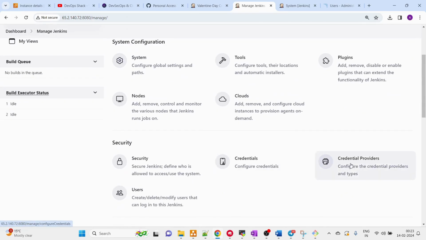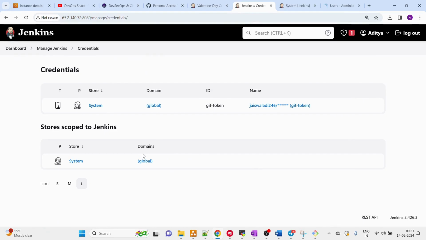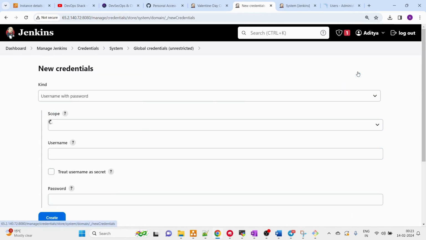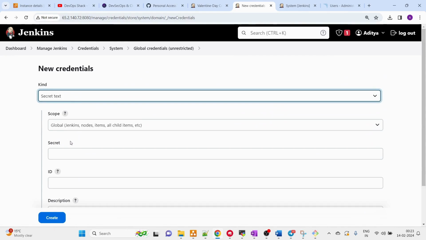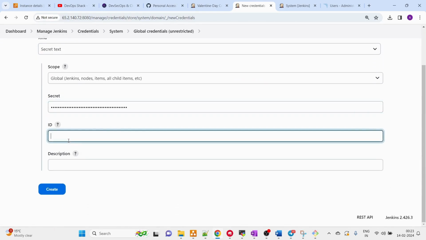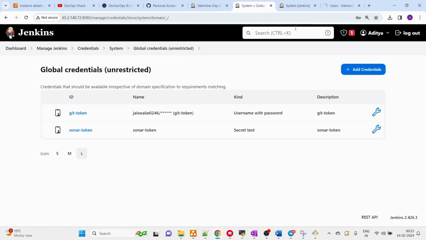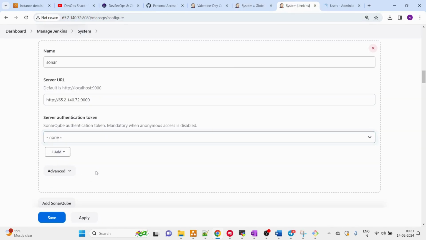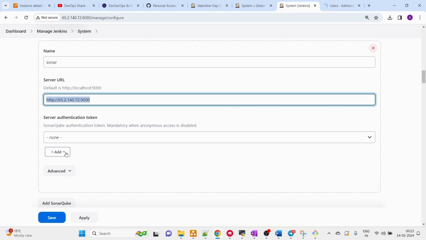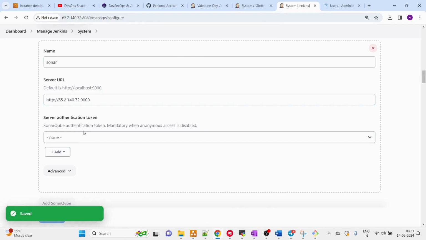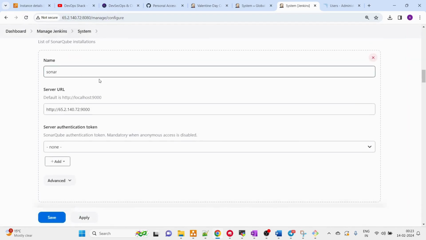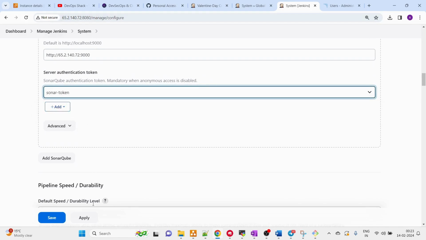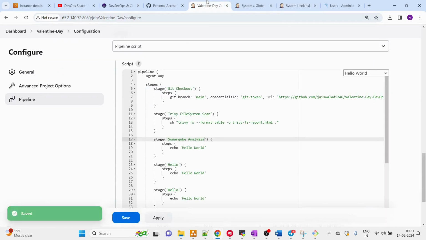So for that we can go to manage Jenkins, go to credentials, then click on global for global scope, and here we are going to select secret text, put the secret here, then here name will be sonar-token, and the same name I'll put in description for clarity. Okay, now it won't be visible here because we need to refresh the page. So let me refresh. Maybe I can try saving this. Okay, now I can refresh, and here you can see now it's visible, right? So just save this. So that's done.